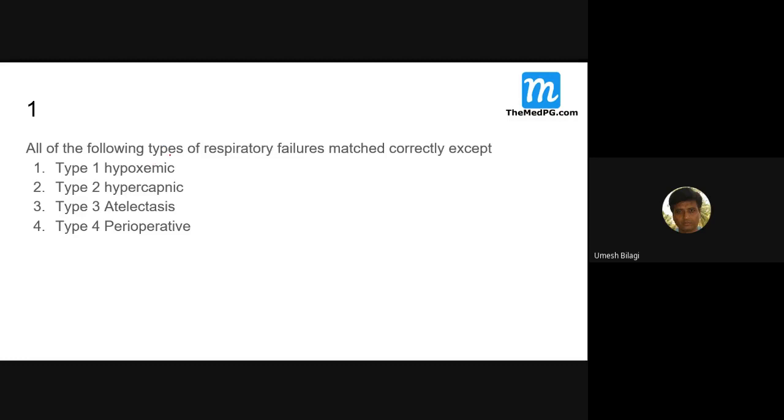The first MCQ is: all of the following are types of respiratory failure matched correctly, except which one is not matched properly? Type 1 is called hypoxic, that is correct. Type 2 is hypercapnic. Type 3 is perioperative atelectasis. Type 4 is hypoperfusion.